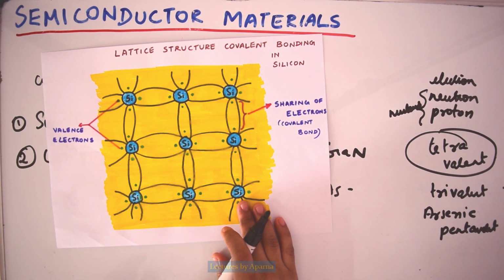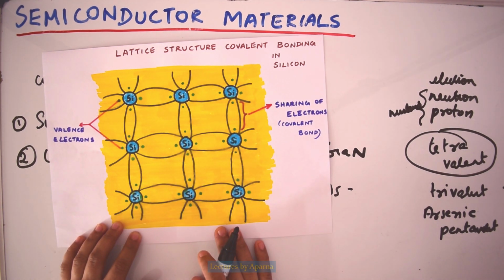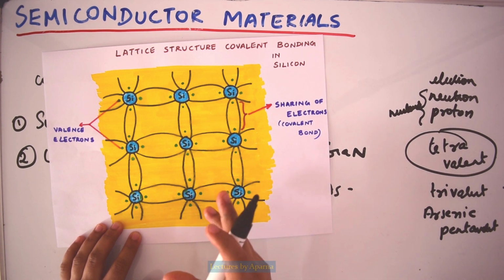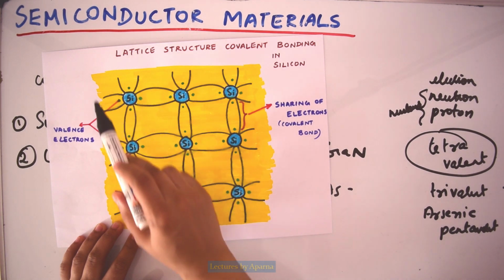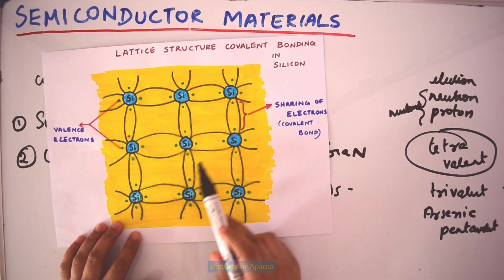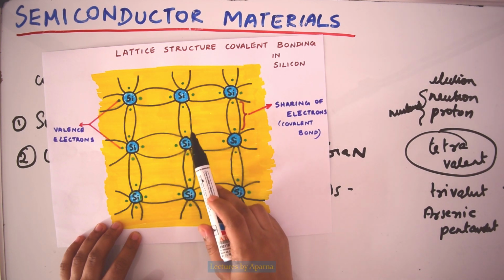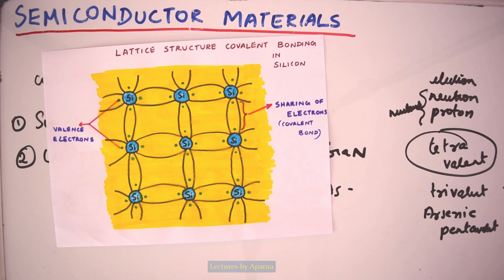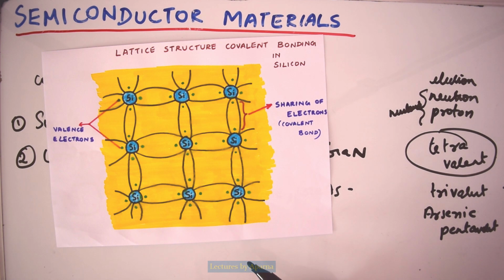The bond formed by sharing of electrons is called a covalent bond. By doing so, the atoms gain more stability because the outer shell has 8 electrons. Look at this silicon: 1, 2, 3, 4, 5, 6, 7, 8. Because of the sharing, it gets 8 electrons in the valence shell, which makes the atom more stable.